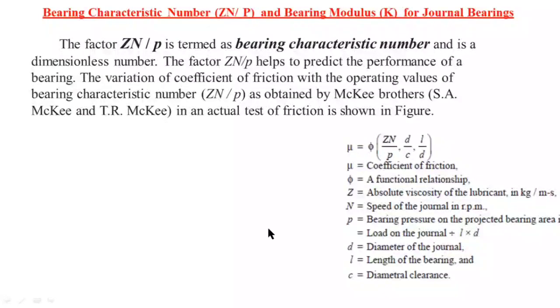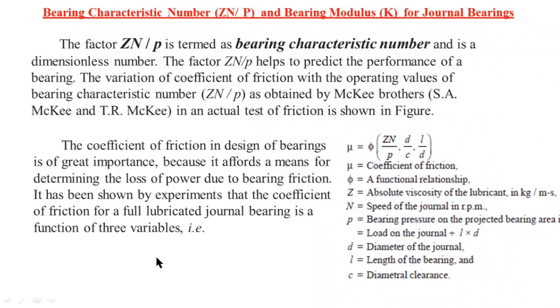ZN by P helps to predict the performance of a bearing, and the variation of the coefficient of friction with the operating values of bearing characteristic number ZN by P, as obtained by the McKee brothers, S.A. McKee and T.R. McKee, in an actual test of friction, is shown. The coefficient of friction in the design of bearings is of great importance because it affords a means for determining the loss of power due to bearing friction.